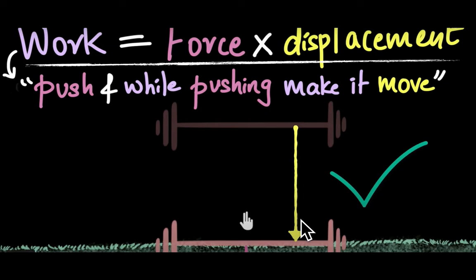So is work done? Yes, work is done. It is not necessary that a muscular force acts on the object. Any force can act on it, and if the object shows displacement, work is done.